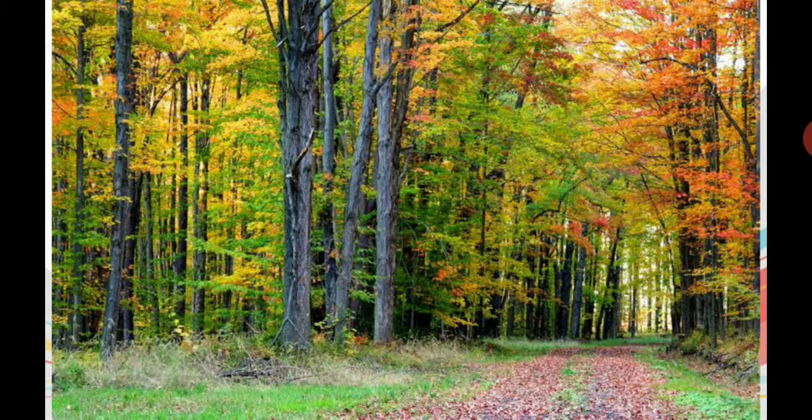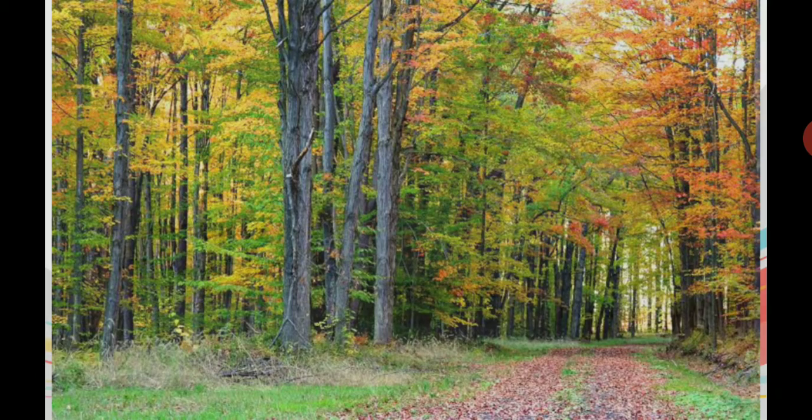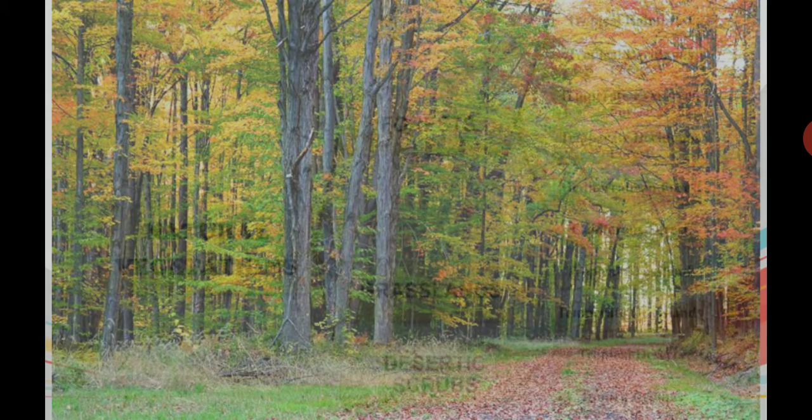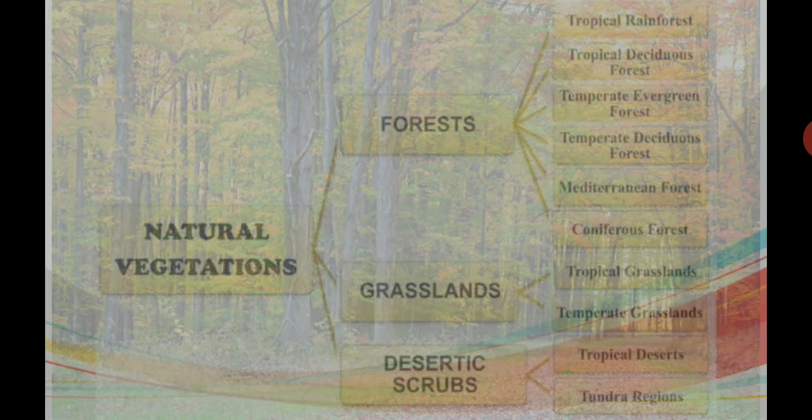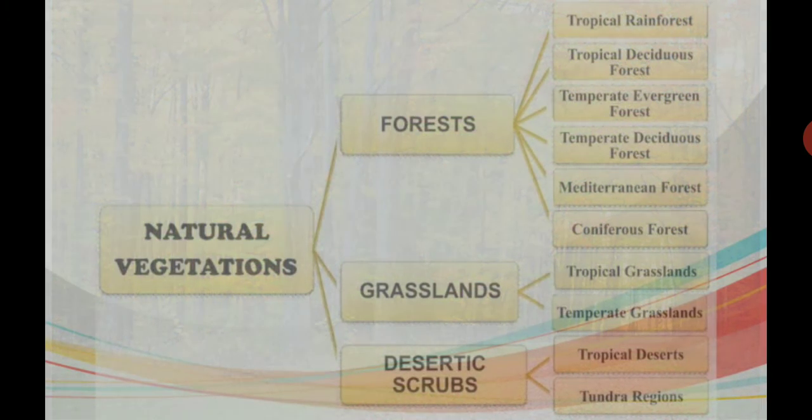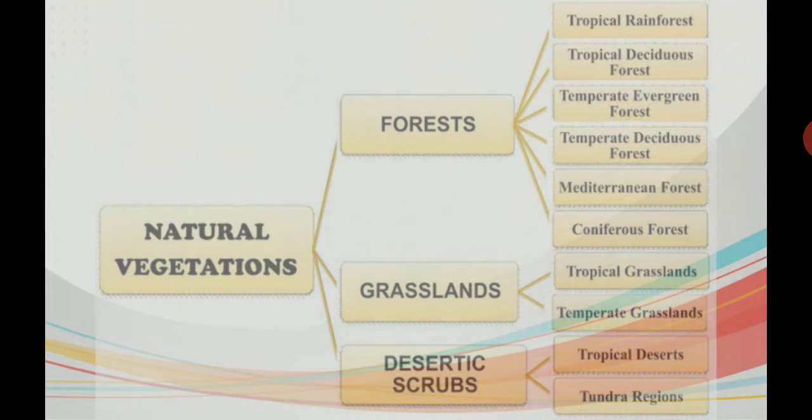Okay, so India is one of the 12 mega biodiversity countries of the world, with about 47,000 plant species. It occupies 10th place in the world and 4th in Asia. In plant diversity, there are about 15,000 flowering plants in India, which account for 6% of the world's total number of flowering plants.